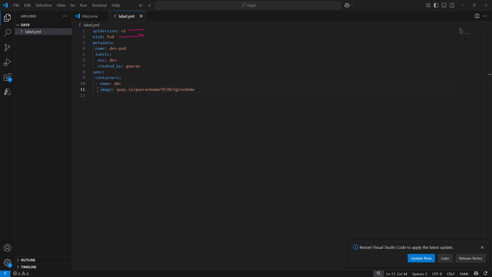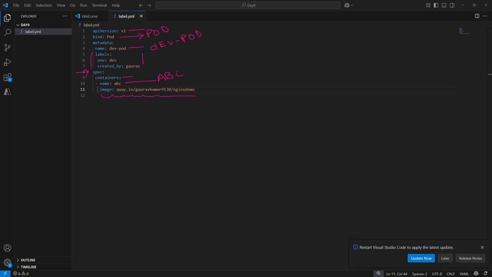We are trying to create a pod, and the name of the pod is dev-pod. We can ignore this one. Then we have the specification. In the containers, we are creating a single container called ABC, and the image of this container is this one.